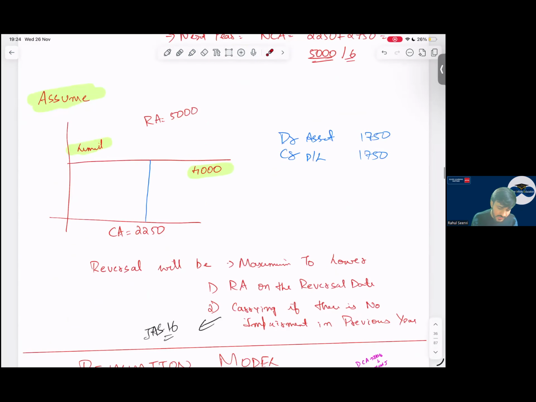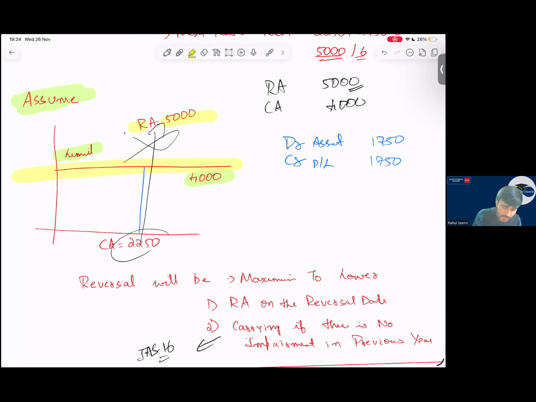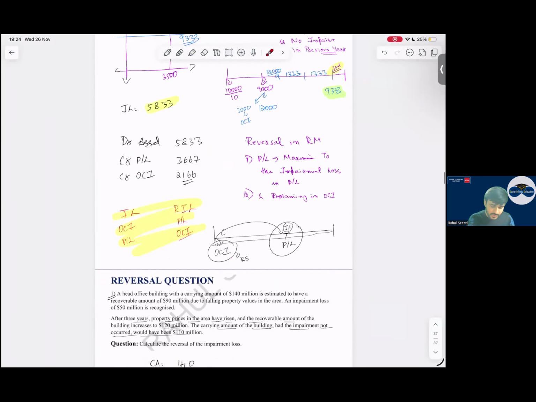But if the question is saying your RA is 5,000, but the carrying amount if impairment was not there is 4,000, can you take this from 2,250 to 5,000? No, a ceiling limit is there, that is 4,000. So maximum, how much is this? 1,750 is the reversal which we can do at maximum. So remember the formula, it will be easy for you. With this, impairment reversal is also done.